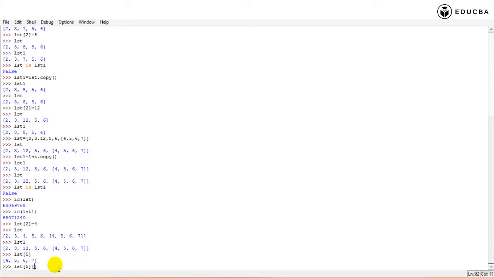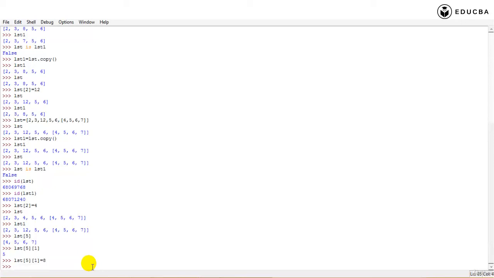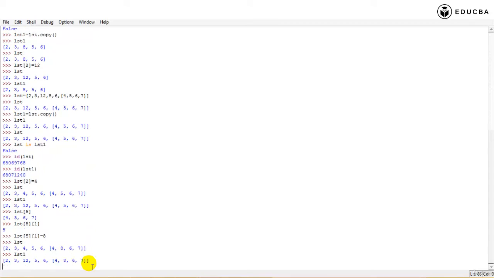If I want to access one of the elements inside this inner list, which means list of 5, and from that list of 5, another list, I'm going to go to this particular value, which is the first index in the inner list, right? That is 5. Now this particular value, I want to change it, and I'm going to make it 8. And then I say enter.